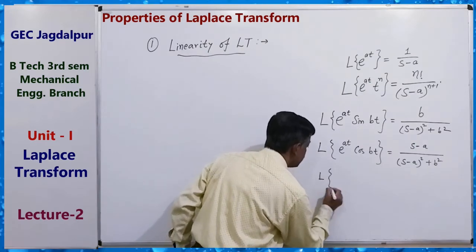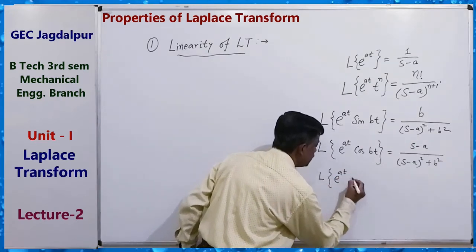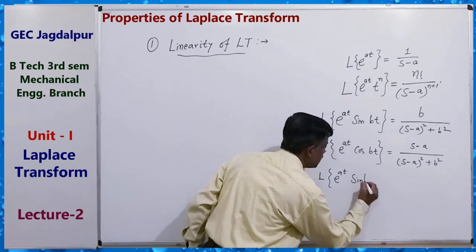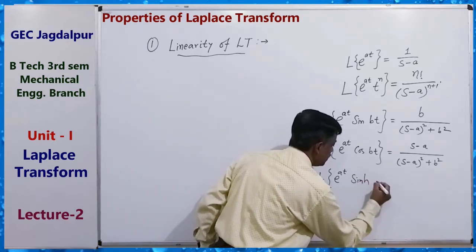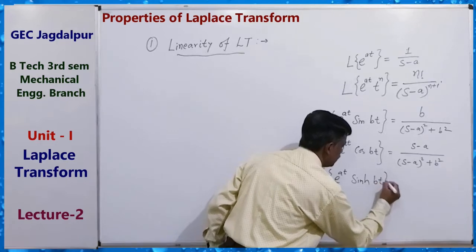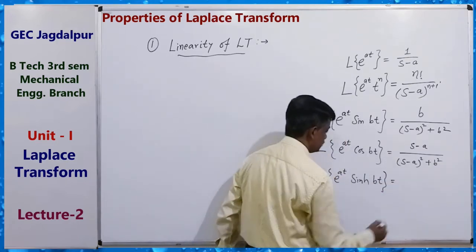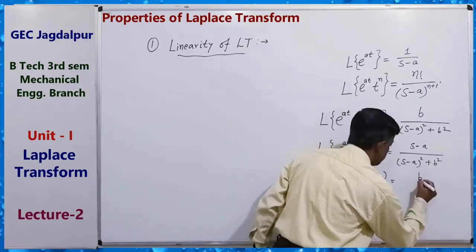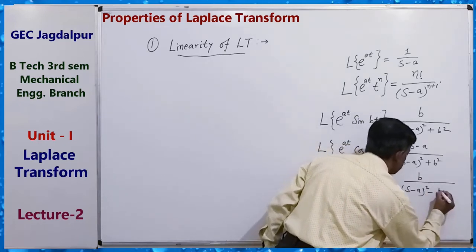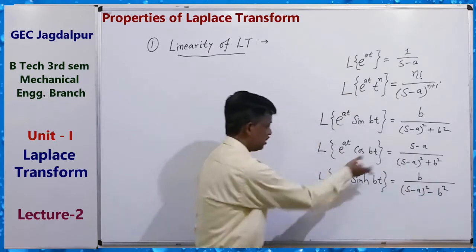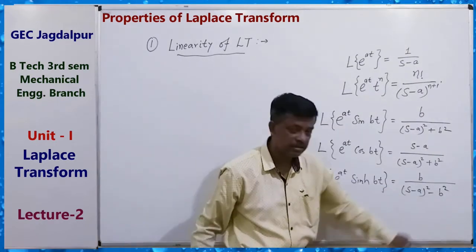Similarly, suppose e to the power at hyperbolic sine bt equals what? b upon s minus a square minus b square, because in hyperbolic sine there will be a minus sign.